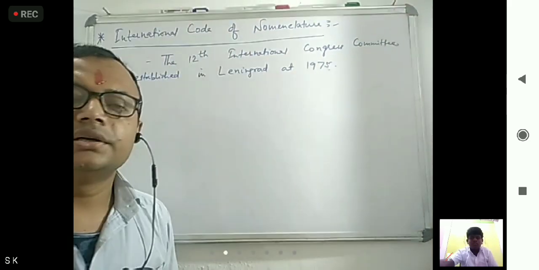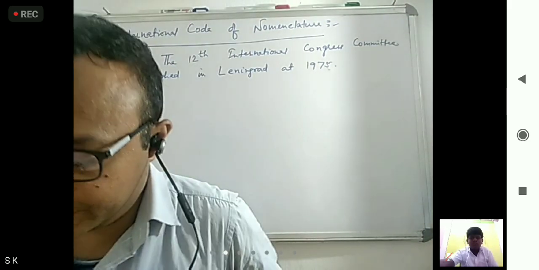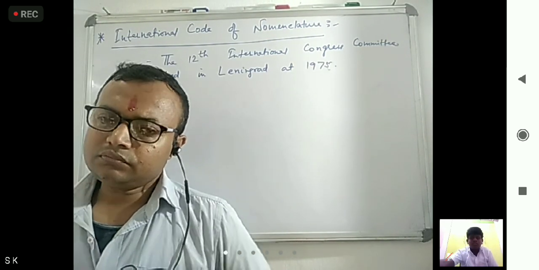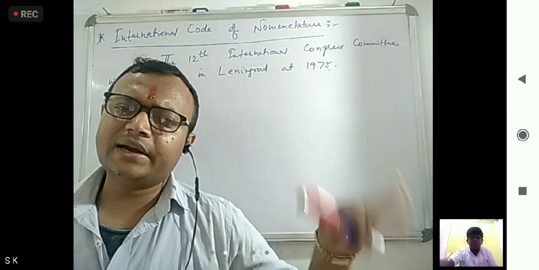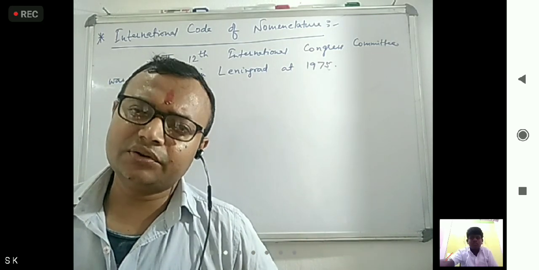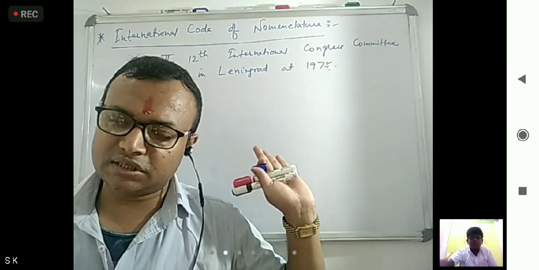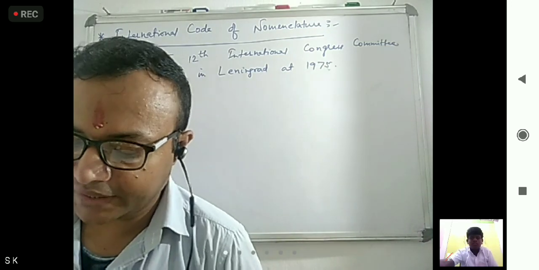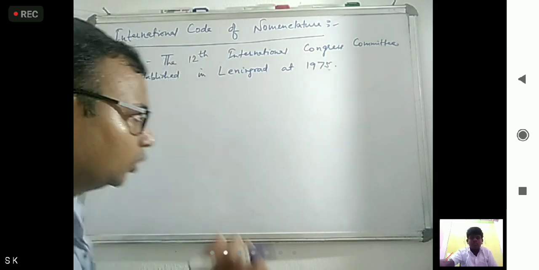Okay. What was conducted and the information passed in this committee is known as the Paris Code. What was that? Paris Code.